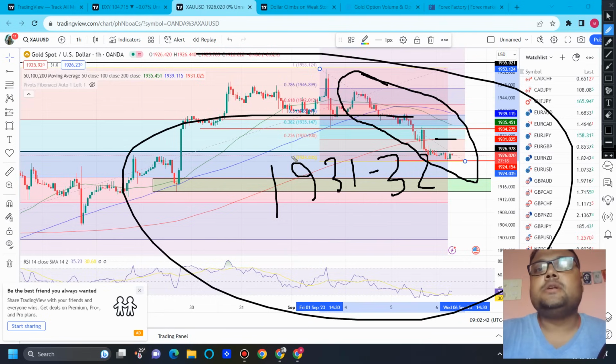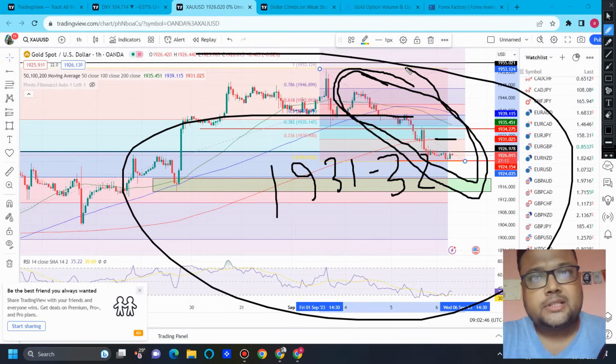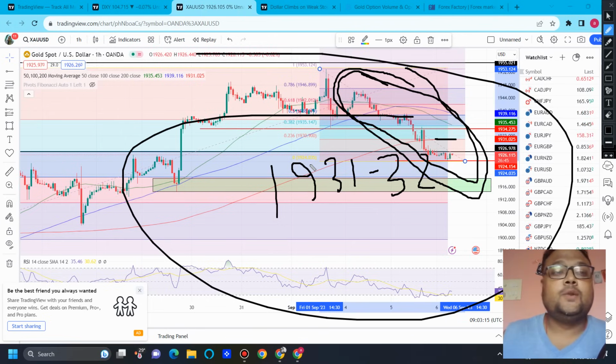Before news, if gold shows some recovery, then at present the trend of the market is towards the downside. So around 1931-1932 we have a minor resistance. If gold reverses from 31-32, if you see that price rejection is there from the top, you can look for a sell position at 1931-32 before news only, because gold is trying its best. There is a possibility that after news DXY may start falling and gold may show some recovery. After all, we can see the contracts are also building up around 1925. So let's wait and watch.